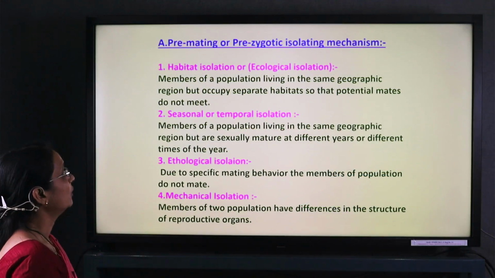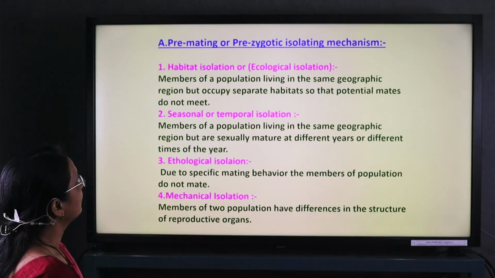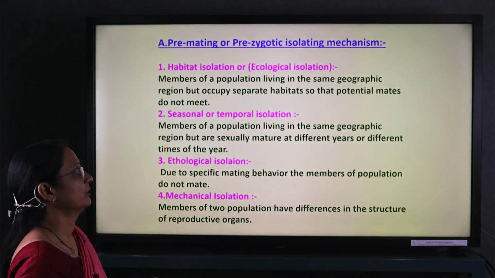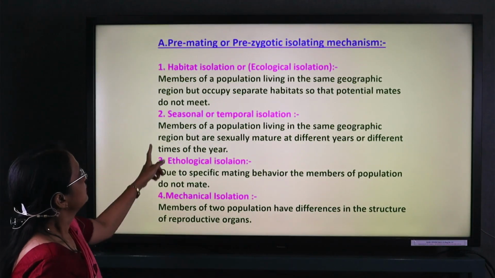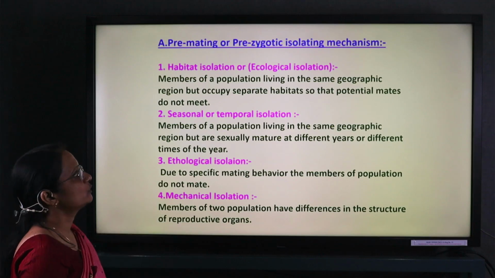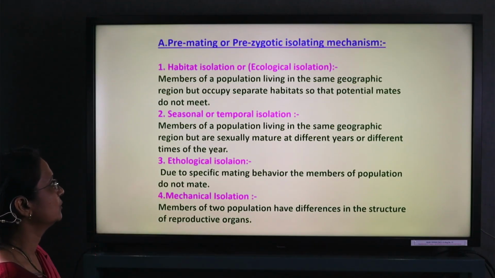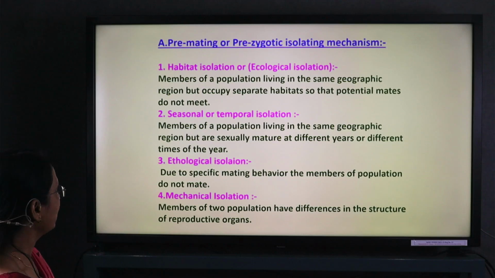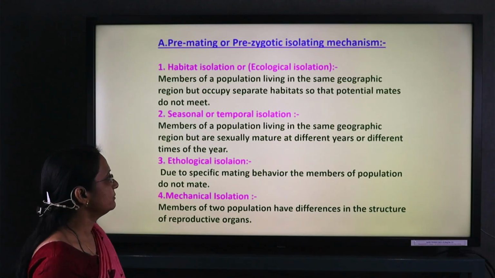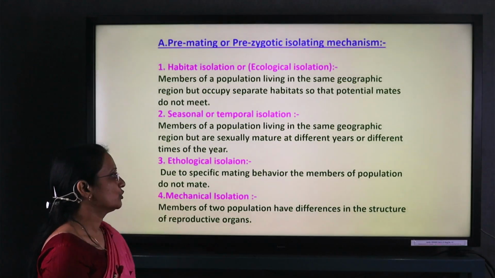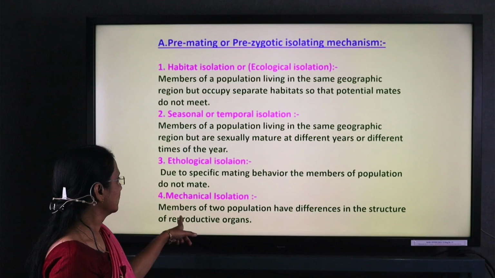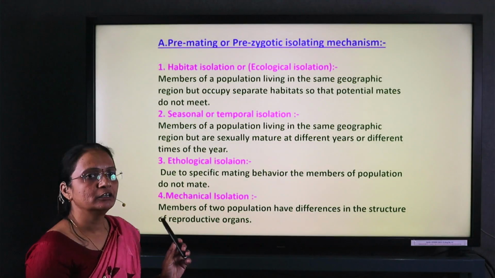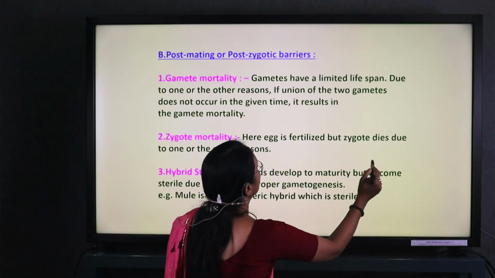Now, pre-mating or pre-zygotic isolation includes habitat isolation, where they change the habitat or geographic region. Seasonal isolation shows members of the population living in the same geographic region, but becoming sexually mature in different years or at different times of the year. Ethological isolation is due to specific mating behavior, so the members of the population do not mate. Mechanical isolation is where the members of the two populations have differences in the structure of their reproductive organs.